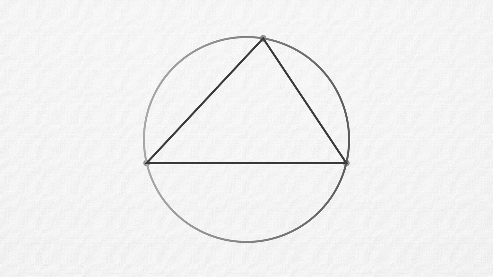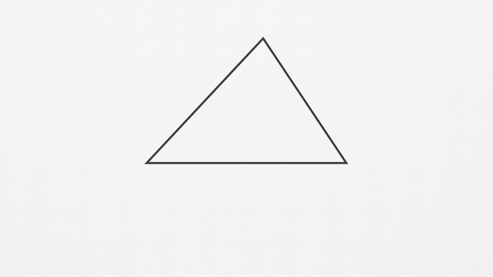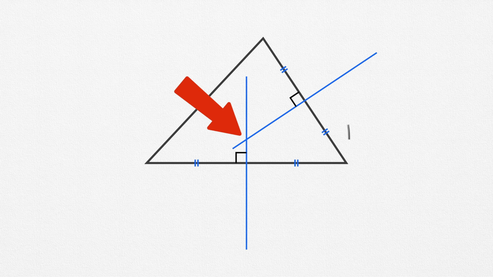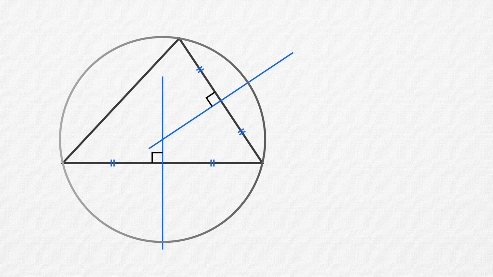Through any 3 non-collinear points in a plane, there exists a unique circle, which means every triangle has its own unique circumcircle, a circle passing right through all 3 vertices. How do we find this circle? Well, think of a triangle's side as a chord of the circle. The perpendicular bisector of any chord must pass through the circle's center. So, draw the bisectors of 2 sides. And where they meet, that's the center of the circumcircle.